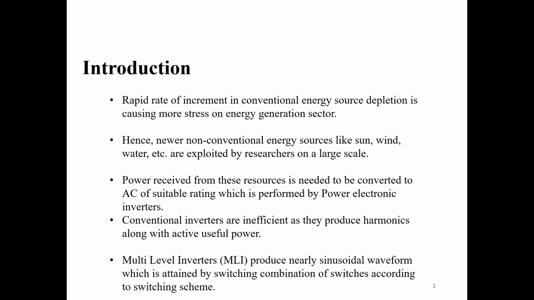Conventional inverters like two-level inverters produce a high amount of harmonics along with useful power, which is not required. Multi-level inverters, which contain more than 3 levels at the output waveform, produce a nearly sinusoidal waveform, which is attained by cascading the values of DC voltage sources from the input side by using suitable switches like IGBTs, MOSFETs, etc.